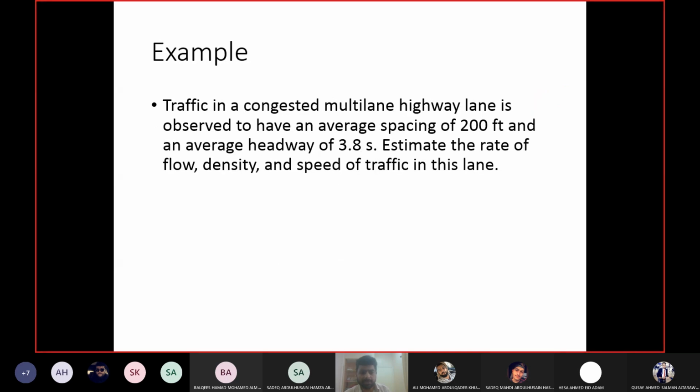Let us do a couple of examples here very quickly. We have a congested multi-lane highway. The spacing is 200 feet. Average headway is 3.8 seconds. We have to find out the rate of flow, density, and speed of traffic.